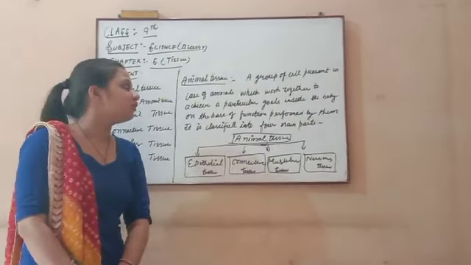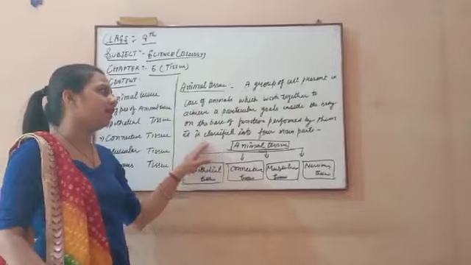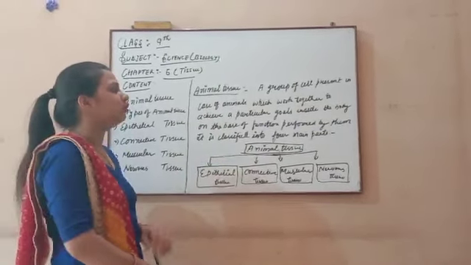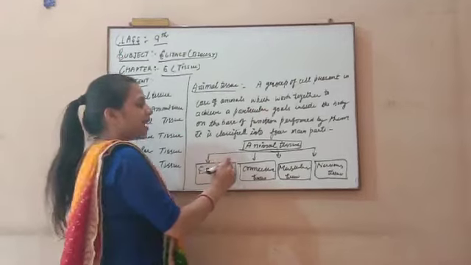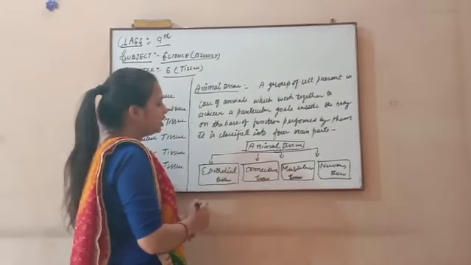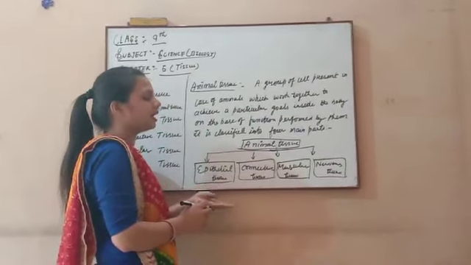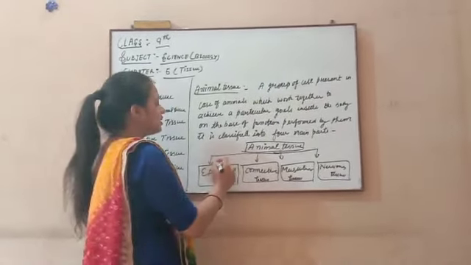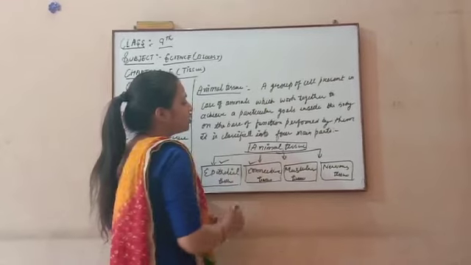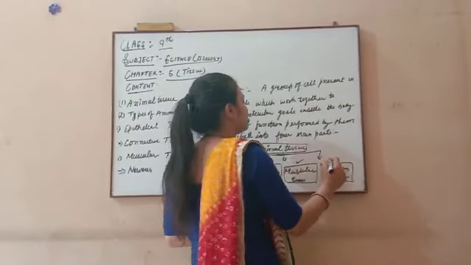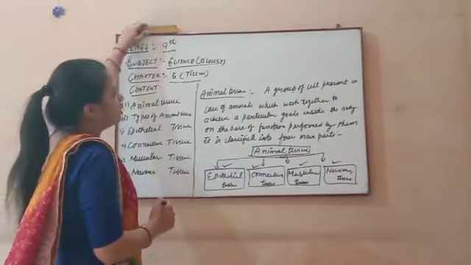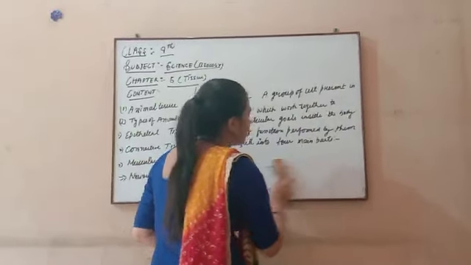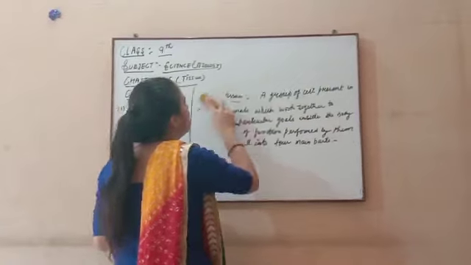On the basis of the function performed by them in our body, animal tissue is classified into four main types. First is epithelial tissue, second is connective tissue, third is muscular tissue, and fourth is nervous tissue. One by one we will now discuss all the types of tissue and the function they perform in our body.